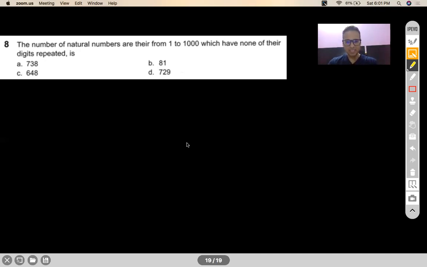Yes, I've got 2 responses so far. Number of natural numbers that are there from 1 to 1000, which have none of their digits repeated.